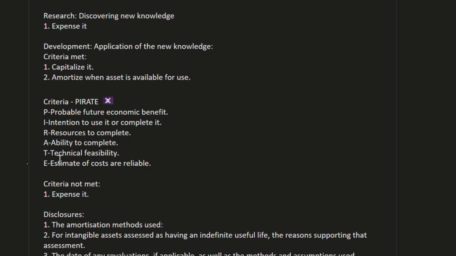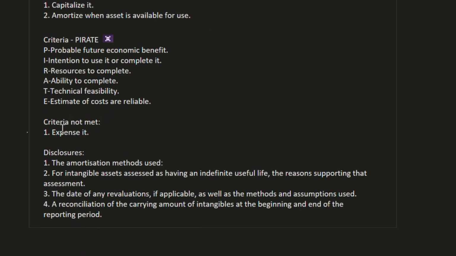For example, there is any kind of law or any kind of restriction, a technical restriction, so we cannot complete it. If it is there, then the criteria is not met. It should be technically feasible, so that we can complete it technically. And estimates of cost are reliable. So the cost of that entire project or asset, we can estimate it. So when this is done, then we can capitalize that development. And when the asset is available for use, from that time we can amortize that asset. If criteria is not met, then it will be expense.